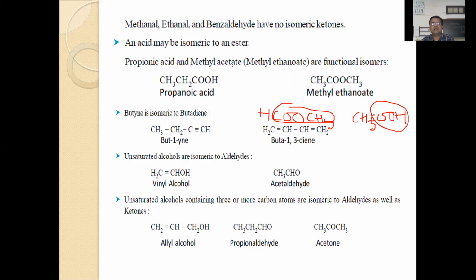Propionic acid and methyl acetate, methyl ethanoate. These two are functional isomers. Here you will find a carboxyl group. Here you will find an ester functional group. Hence they are called functional isomers.